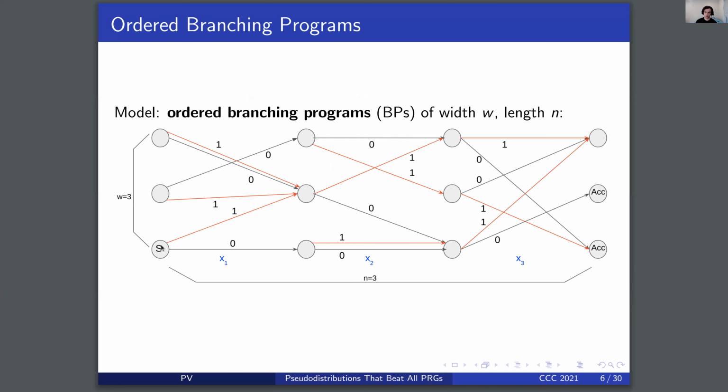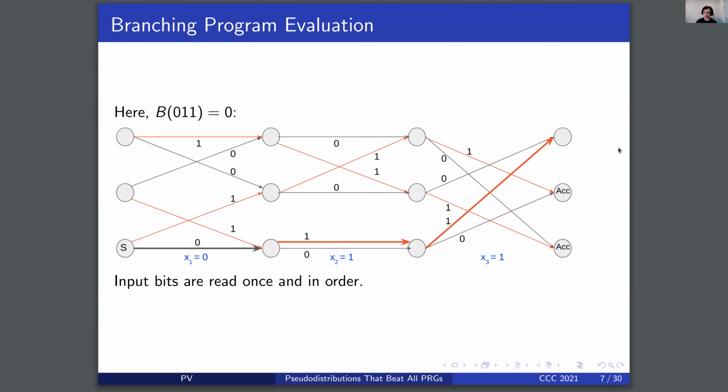If the bit we read corresponds to a 1, we transition along the 1 edge to this state, and if the bit we read is a 0, we transition along the 0 edge to this state. We update in this way, first reading x1, then x2, continuing on, until the final layer, where if we reach a vertex marked as accept, we say that the branching program accepts and returns 1, and otherwise we say that the program rejects and returns 0.